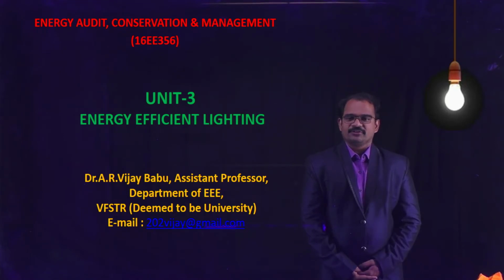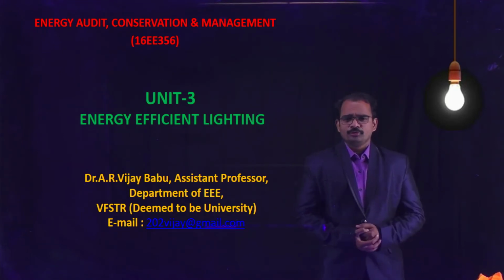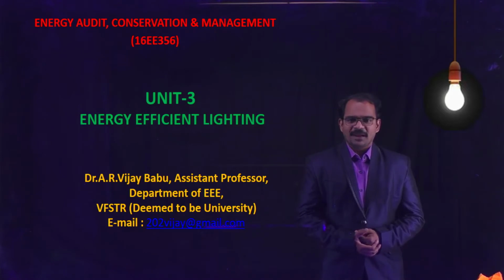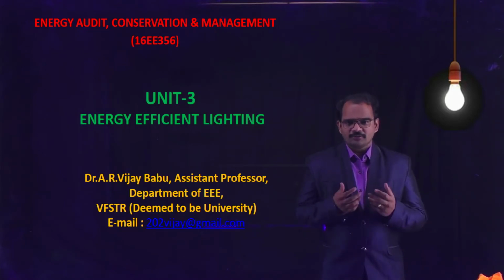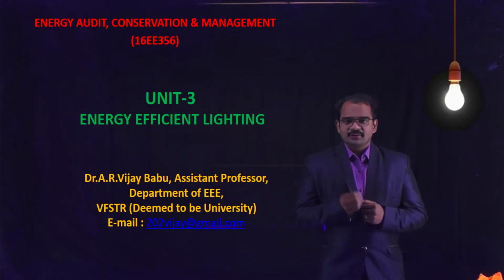So far we have gone through unit number 1 and unit number 2 of EACM, Energy Audit, Conservation and Management. In unit number 1, we have gone through the basic principles of energy management. In that, we have seen what is an energy audit and what is the procedure of conducting an energy audit in an industry.